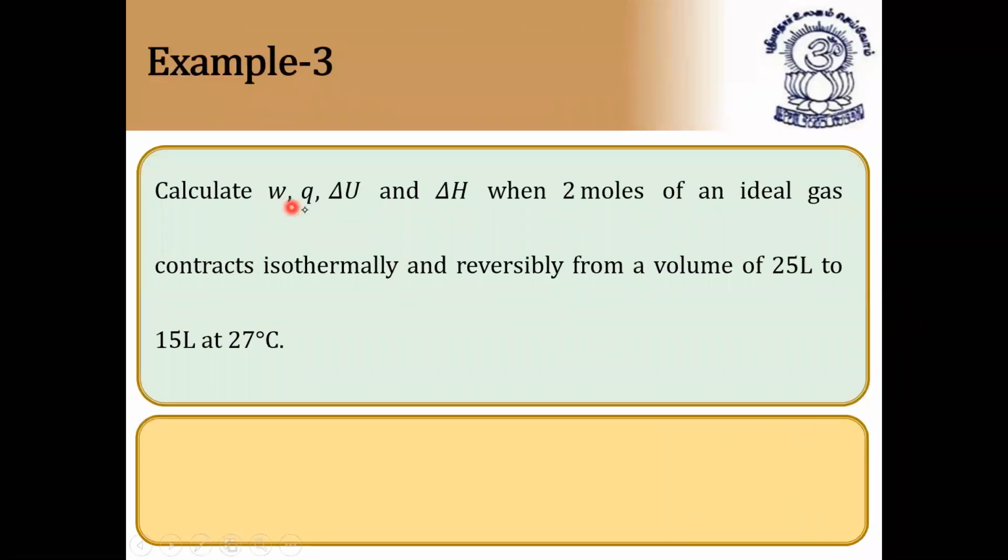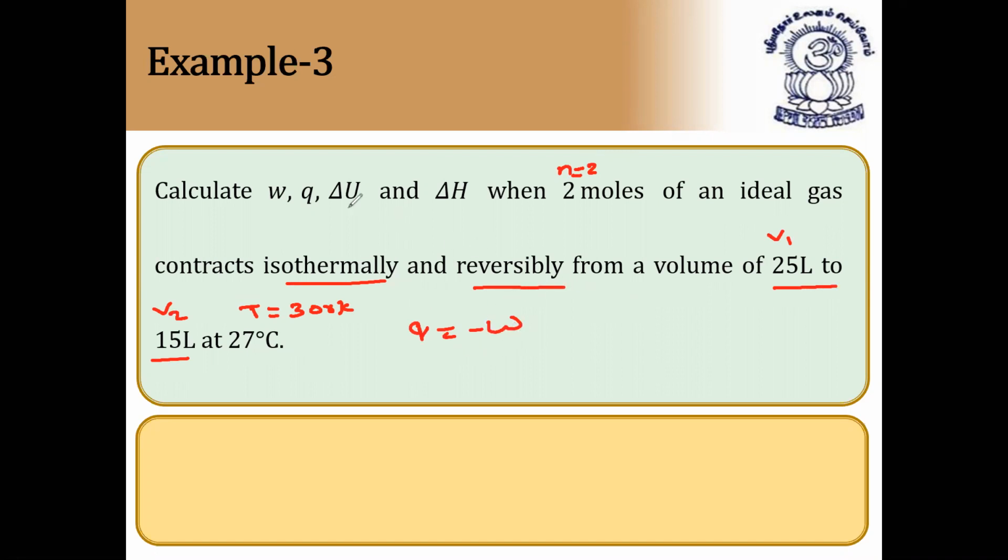Example 3. Calculate W, Q, delta U and delta H when 2 moles of an ideal gas contracts isothermally and reversibly from a volume of 25 liters to 15 liters. So n is equal to 2, V1 is equal to 25 and V2 is equal to 15, and temperature T is equal to 300 kelvins. Simple, directly use the formula. Q is equal to minus W, so if you know W, automatically you will get all the things.